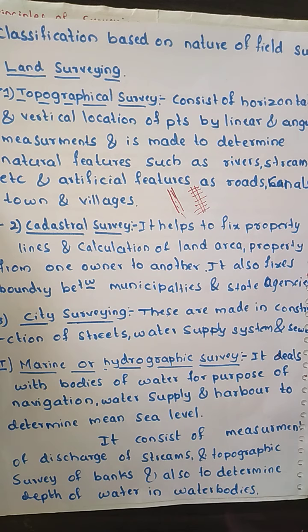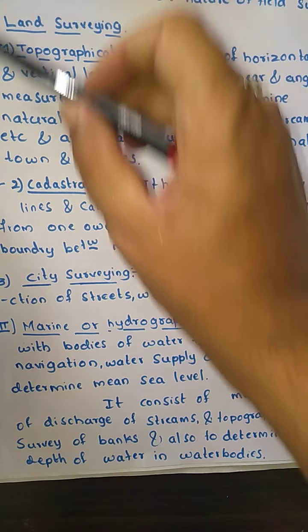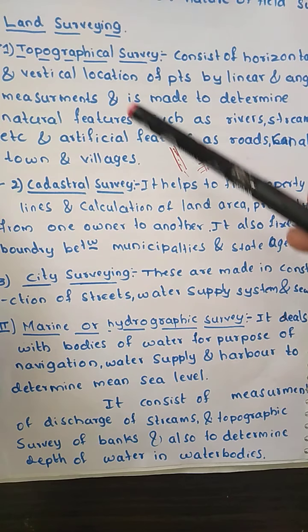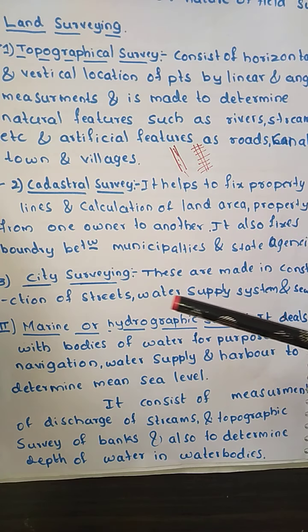Then city surveying. This type of survey is helpful in the construction of streets, water supply systems and sewer lines. City surveys are made in connection with the construction of streets, water supply systems, sewers and other works. So this is regarding city surveying. Then the classification based on the objective of survey. Here the classification based on the nature of the field is land, with topography, cadastral and city.